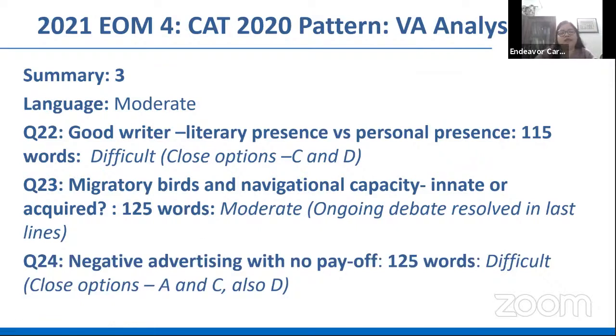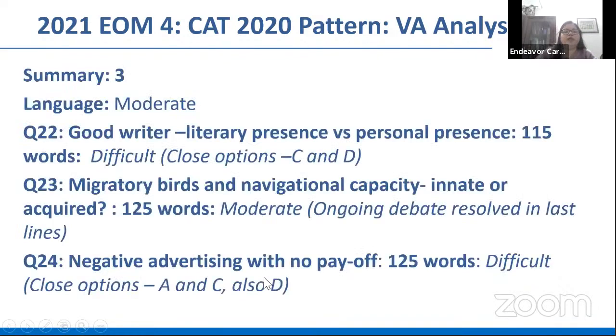The third one, negative advertising with no payoff, 125 words, again, heavy. You can see that all the summary questions required some time to read. 100 plus words is not easy. It is a difficult one because the options were very close. One extremely close pair was A and C, which would actually catch you very badly. D also, though of course, after you read D, you can eliminate D because it's very negative, rather it focuses on the positive aspect. Okay, so D can be eliminated, whereas A and C were extremely close. So a difficult one because you could get caught here.